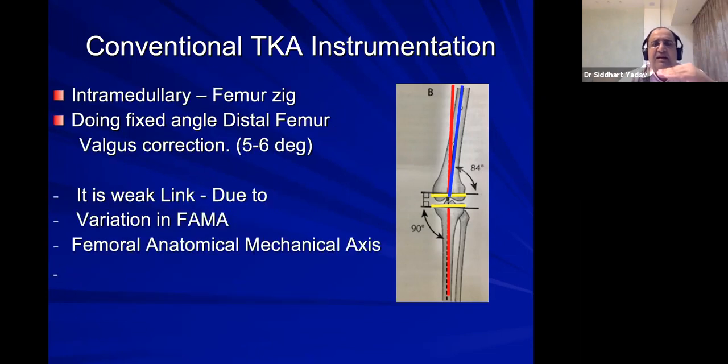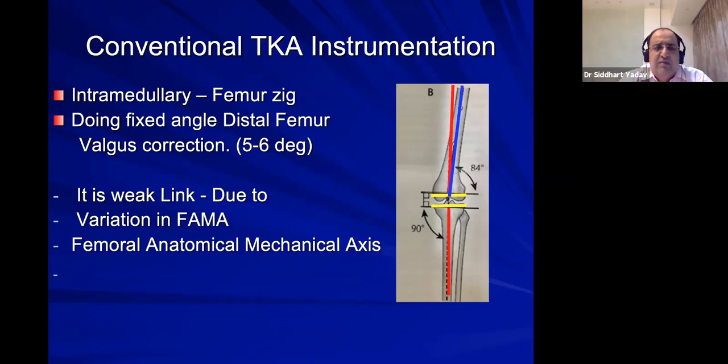But the problem is with the intramedullary femoral jig, because the femur has two axes. One is the intramedullary, which is the anatomic axis, and the mechanical axis, which is in line with the femoral head. So normally we take a fixed angle of 5 to 6 degrees and add it to the anatomical axis, and that gives the mechanical axis in all the systems we are using.